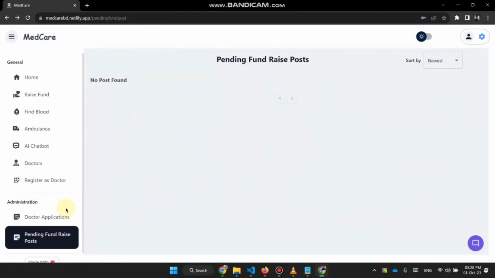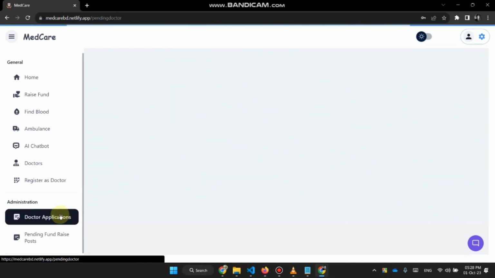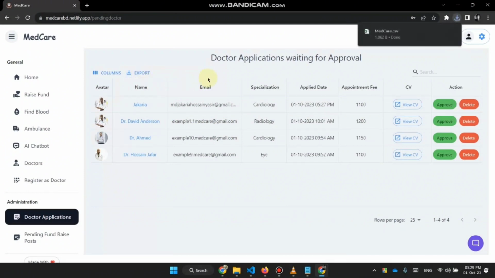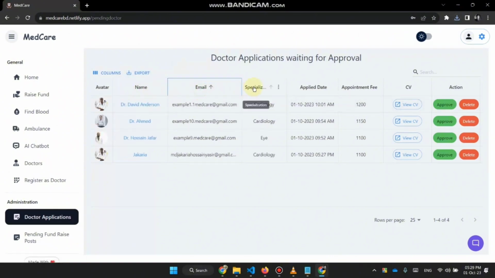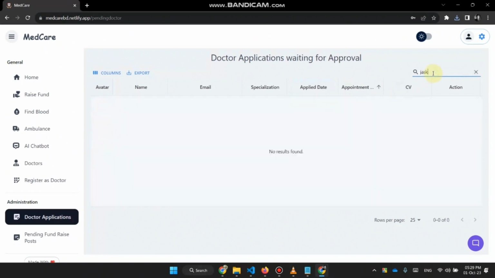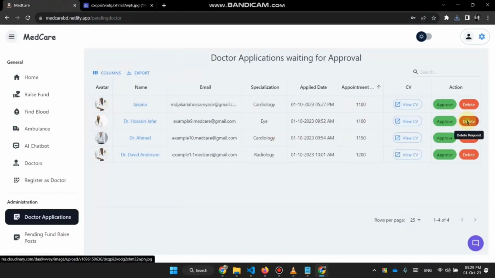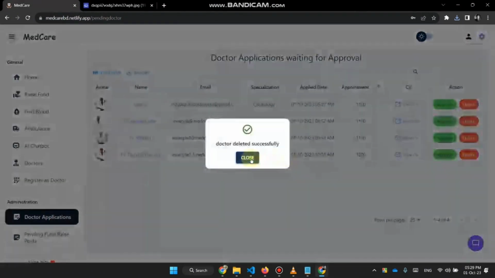So admin has more options, like doctor applications. Here, applications of doctors are shown in a table. Admin can export this file, sort these columns, and search it. We can view the CV, approve any request, or decline them.